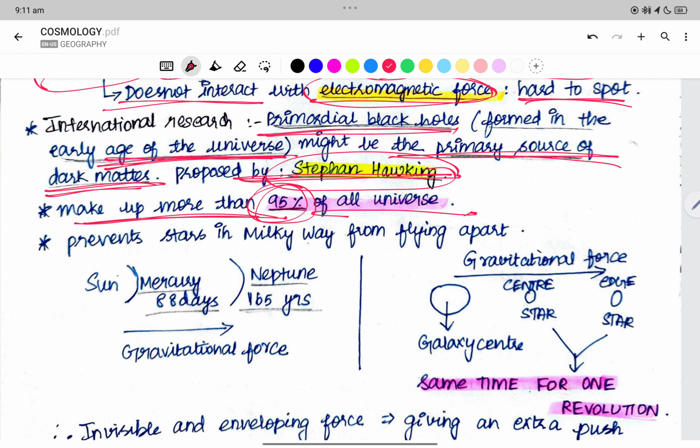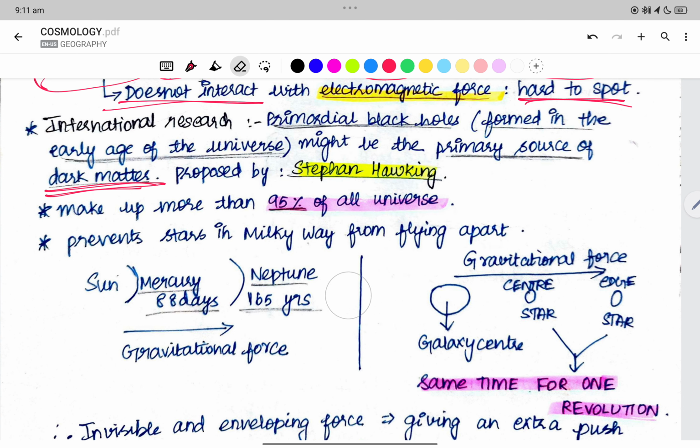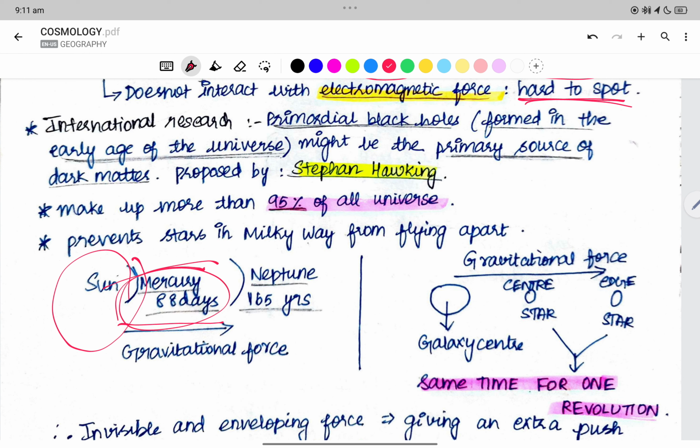These both things, dark matter and dark energy, prevent the stars in the Milky Way galaxy from flying apart. The stars in the Milky Way galaxy stay compact, right? It is because of the black hole which prevents the stars from flying apart. Now we have Mercury, which takes 88 days to revolve around the sun. Here the gravitational force is strong with respect to Mercury, but weak with respect to Neptune, as it takes 165 years, and the distance between Sun and Neptune is huge. Therefore the gravitational force is weaker.